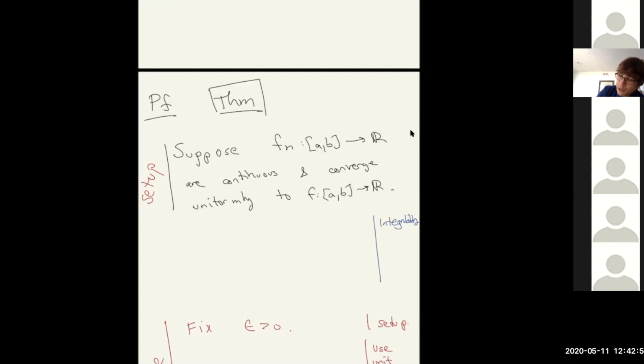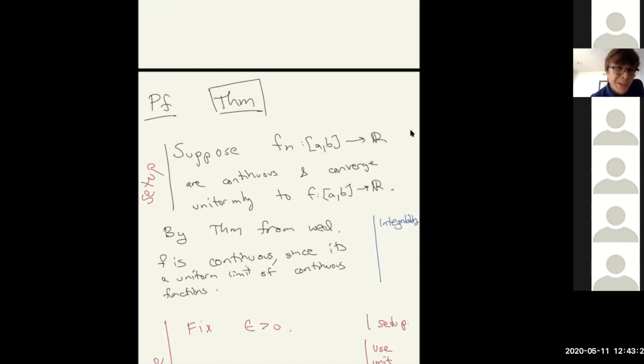What can we say about the limit function f? By the theorem from Wednesday, this f is continuous since it's a uniform limit of continuous functions. And don't worry, we don't need a lot of Riemann integrability stuff from 131a.